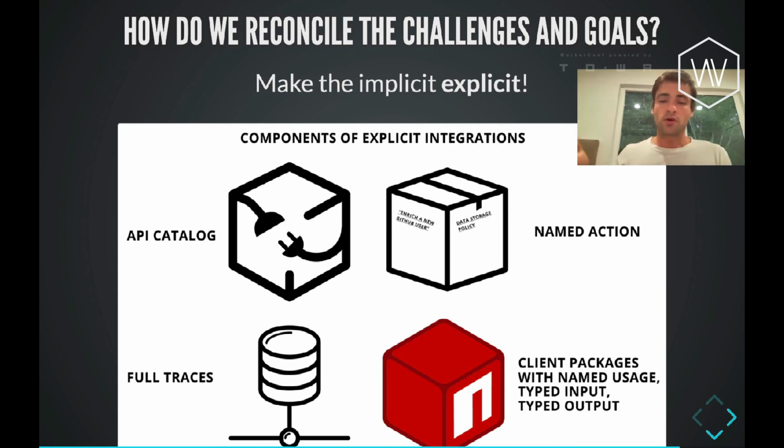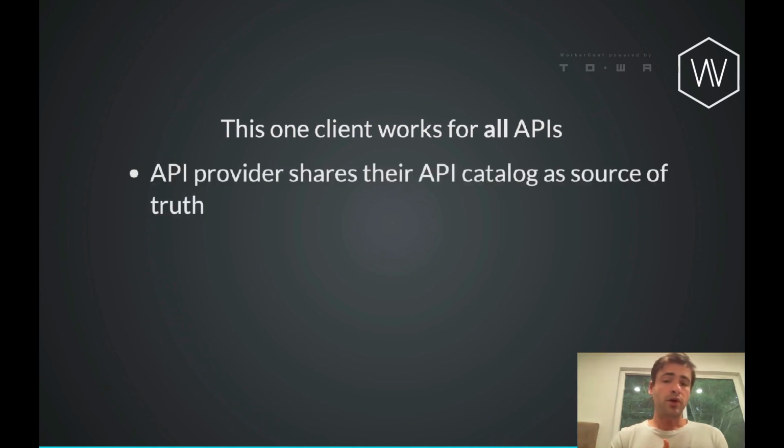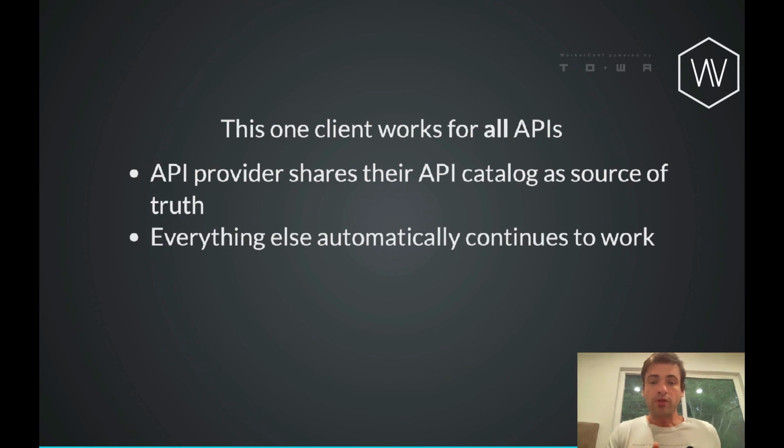We can then publish those to all the different clients. They can consume it from there. And we have a centralized place to monitor the ingress and egress of data, the client usage, reproduction, all of that stuff can be centralized in a really, really nice way. And the thing is, this one client works for all APIs. So an API provider simply provides their catalog, and that's the source of truth. That's their job to keep that correct. But everything else automatically works. You plug that into one side of the machine, and all of the other stuff just magically works.